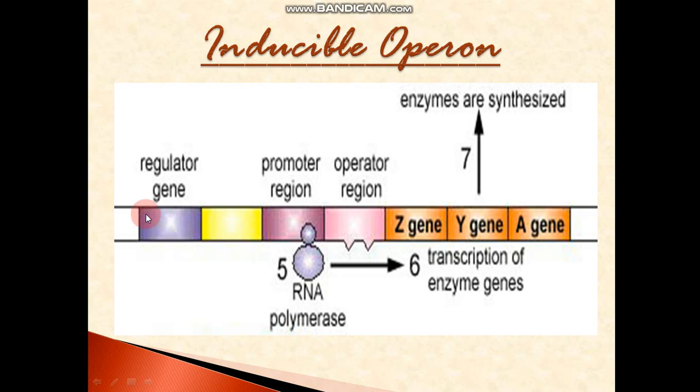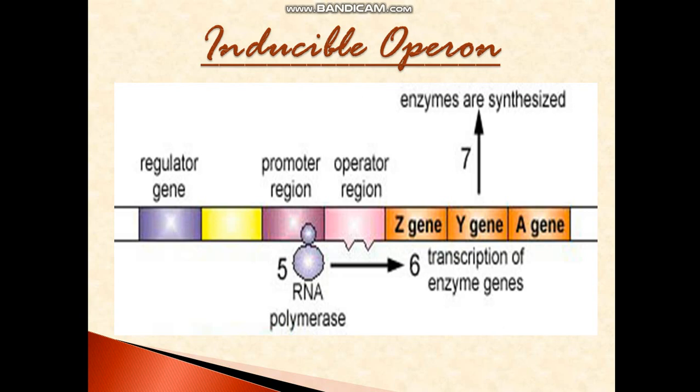First is R, that is the regulator, then a blank space of genes which are not expressed, then the promoter region, then the operator region, and after that the structural genes. In this example we have taken three structural genes, one after the other: Z, Y, A. You will write them down in this sequence only. The sequence is very important. I am telling you again and again: regulator, then a short stretch which you don't have to label, then promoter, then operator, and then the three structural genes. This you will draw as it is.